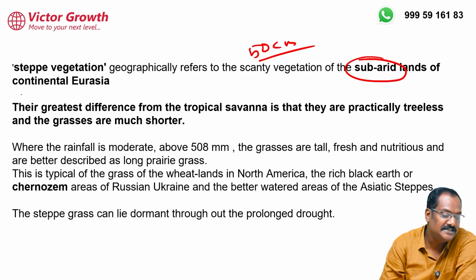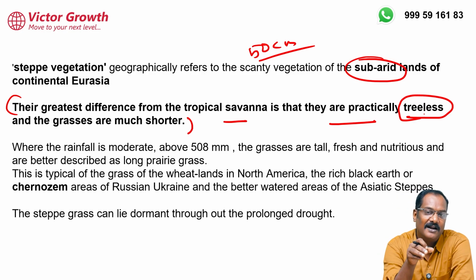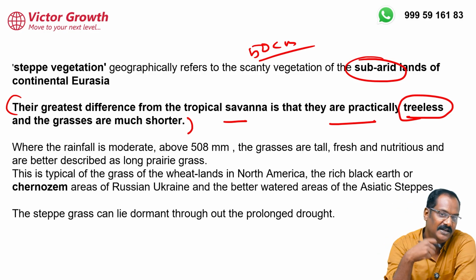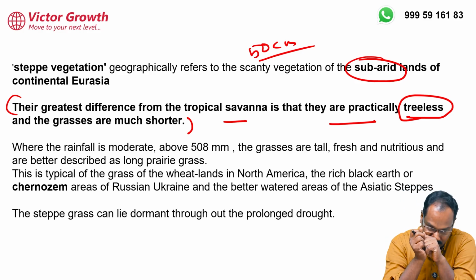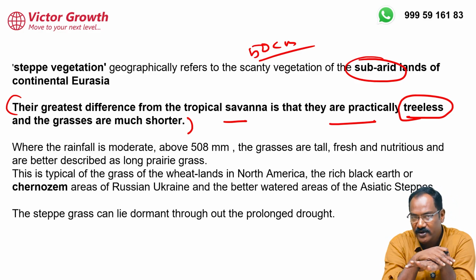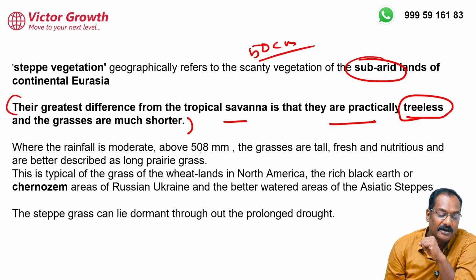Okay, the greatest difference from the tropical savanna is that they're practically treeless. I told you this. In the tropical savanna, you have one or two trees, mostly in the form of an umbrella shape. But here they are completely treeless. There is no tree at all, complete grassland. Okay, rainfall is moderate, 508 means 50 centimeters.